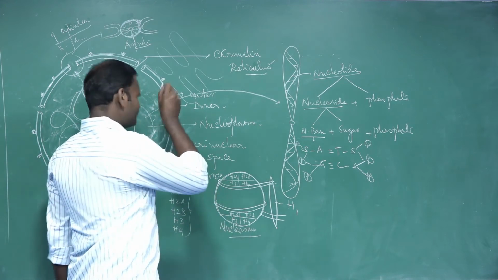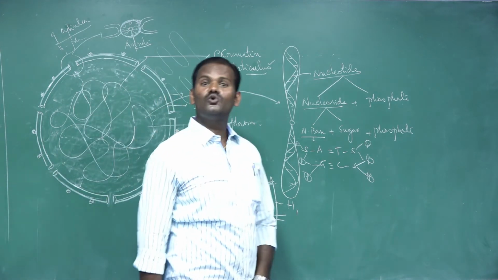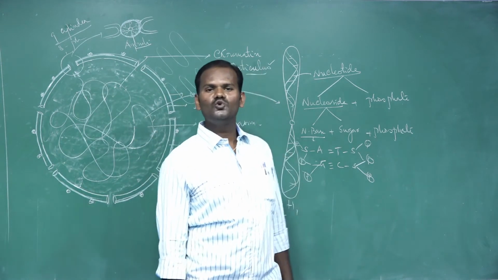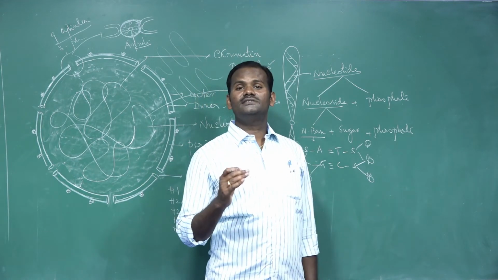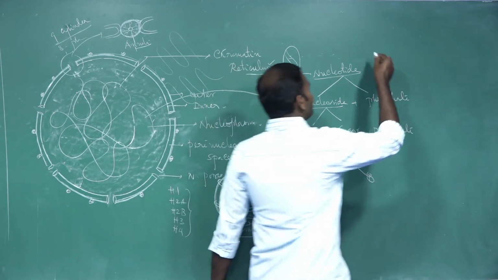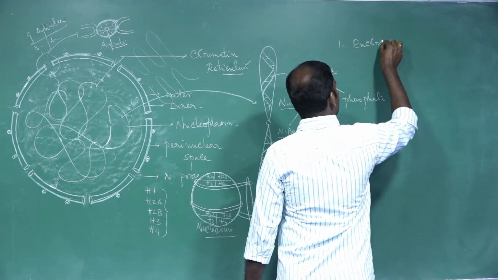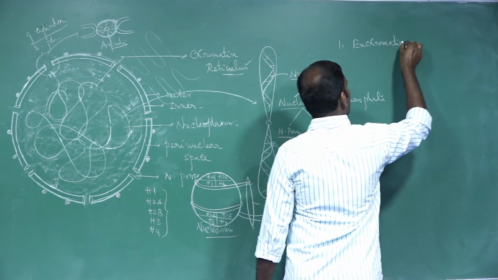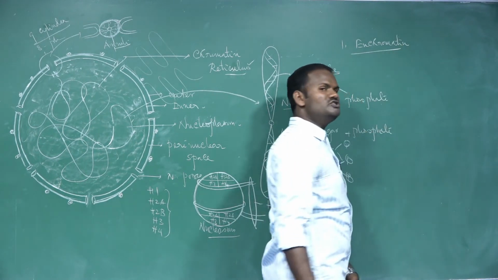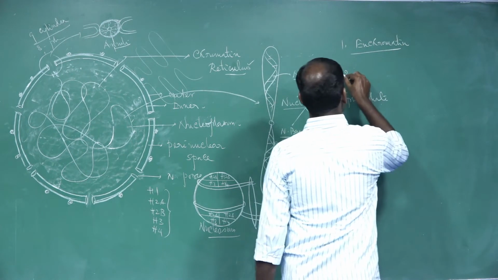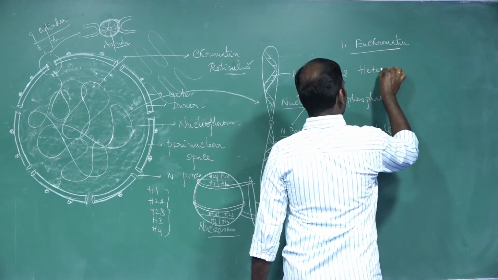Next, the chromatin. There are two types of chromatin. One is euchromatin, another one is heterochromatin. Then what is called euchromatin? The word eu means true chromatin. Another one is heterochromatin.